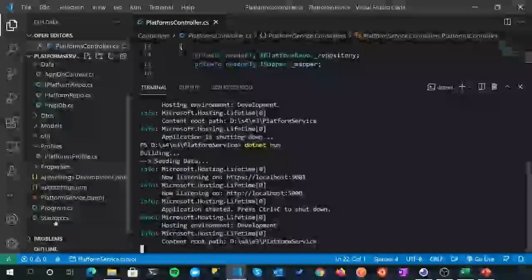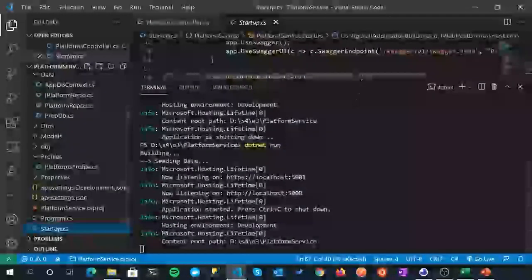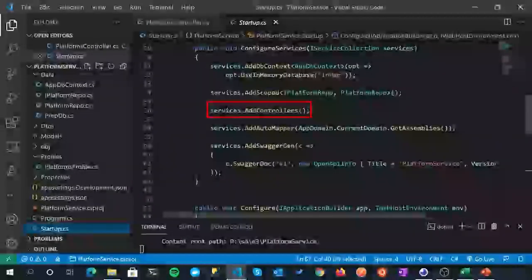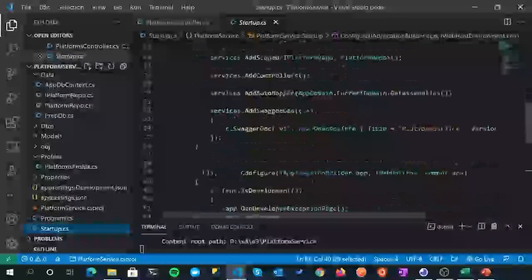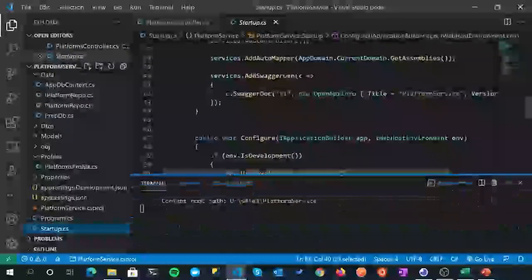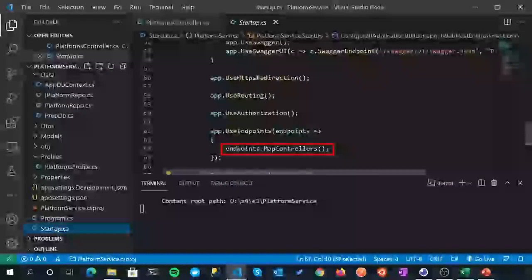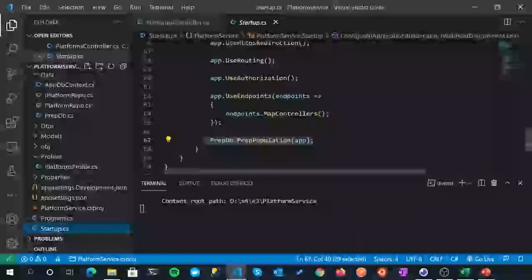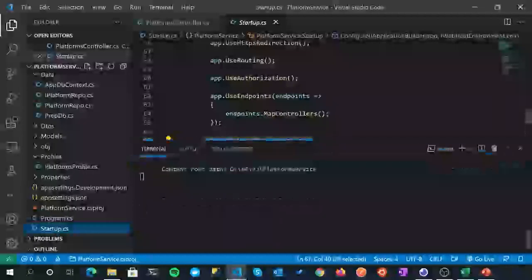Before we test this, if we come back over to the Startup class, let me just move this down. Our controllers have already been added into ConfigureServices anyway, so everything should be wired up correctly, and our endpoints are all wired up down here in Configure. You can see here we have our controllers mapped through, so it should be okay.